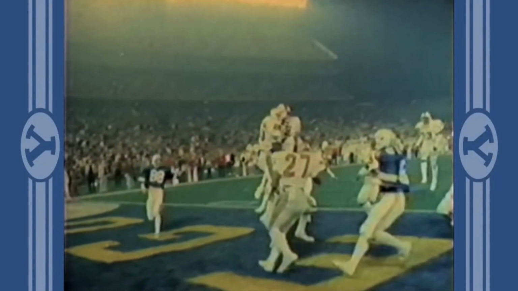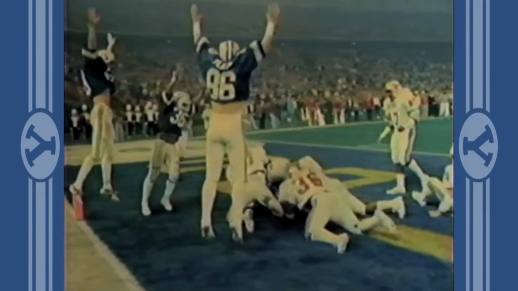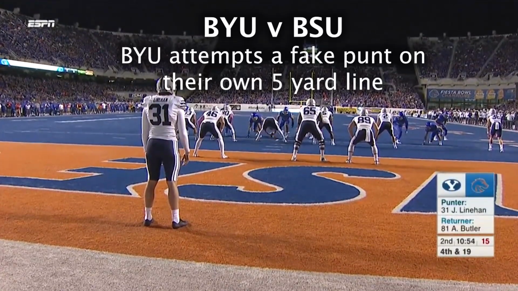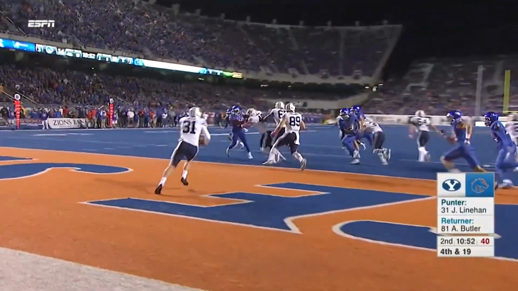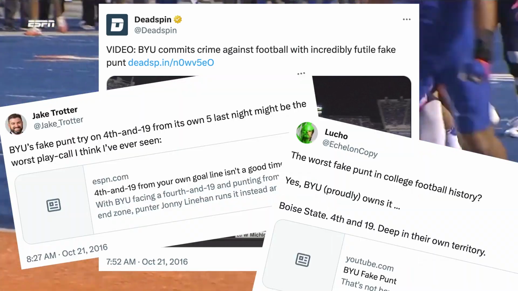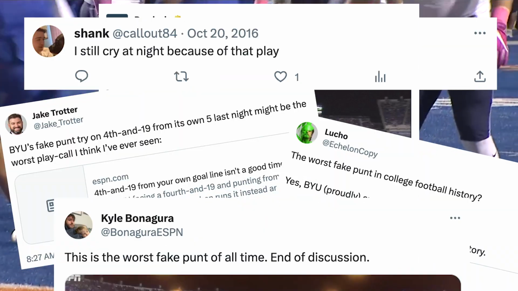In BYU football history, there is a very iconic play. No, not that one. This one. This play had some people calling it the darkest day in BYU football history. The coaches received so much ridicule for this choice, and people still talk about it today.